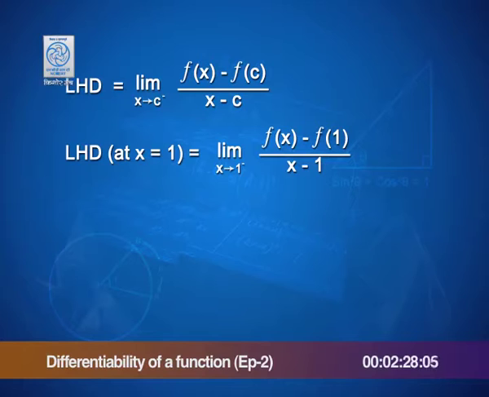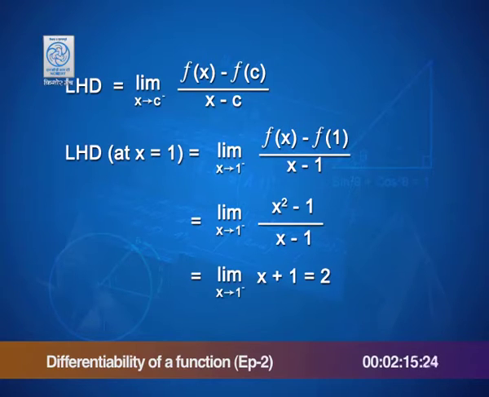At 1 it takes the value 1. So, the limit becomes the limit of x square minus 1 by x minus 1, which is nothing but the limit of x plus 1. As x approaches 1, that is the same as 2. So, the left hand derivative at x equal to 1 takes the value 2.